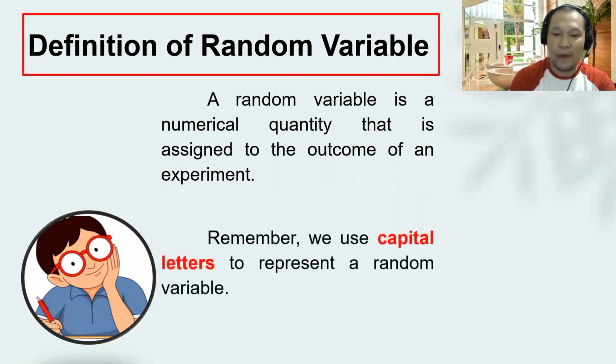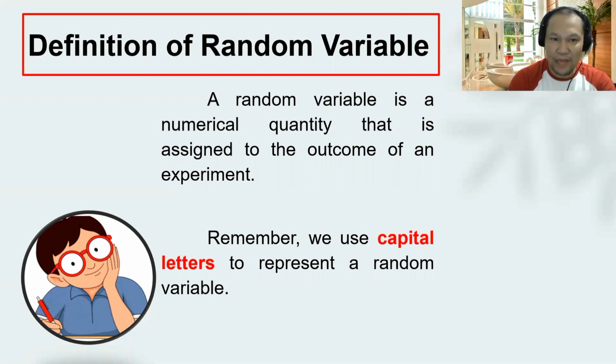And remember, we use a capital letter to represent a random variable. To represent a random variable, we made use of the letter H in our previous example. But mostly in some of the books, they use capital X as the representation for the random variable.